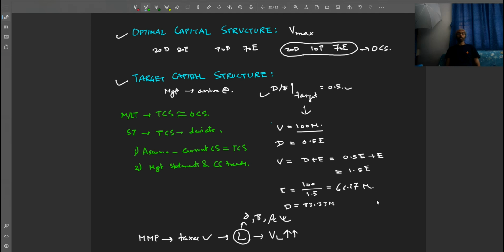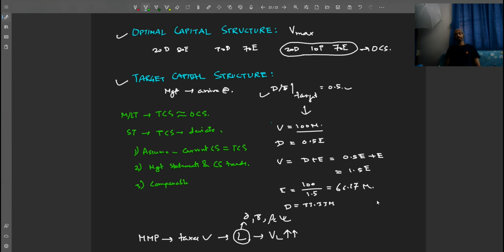You make use of this information to understand what can be the probable capital structure. The third is you compare it with competition or comparable companies or businesses. These are the three ways in which you can understand what is the target capital structure of a business.